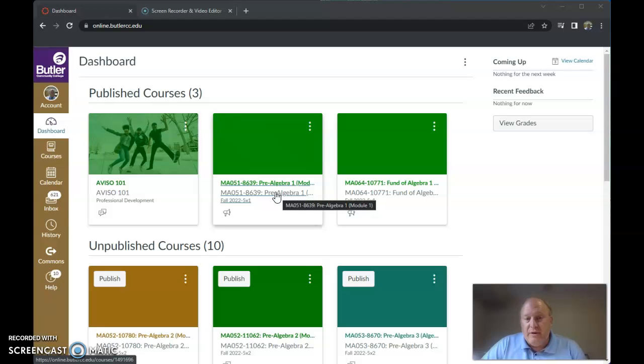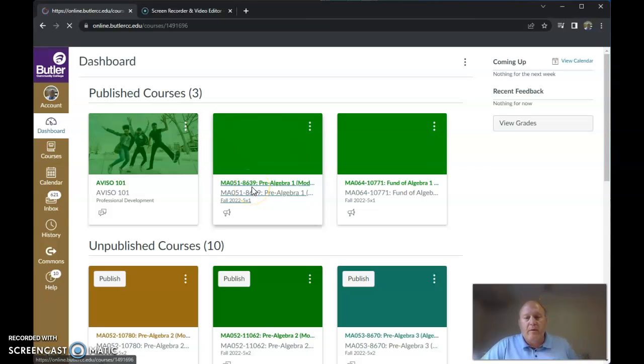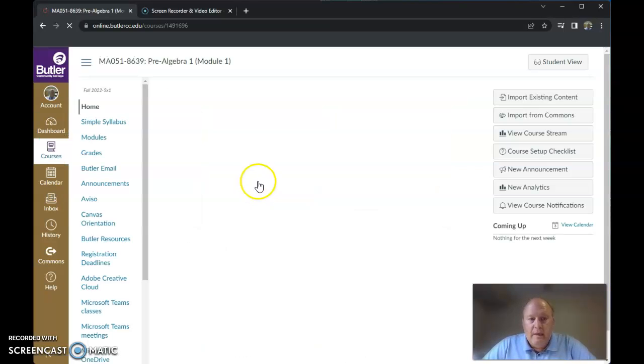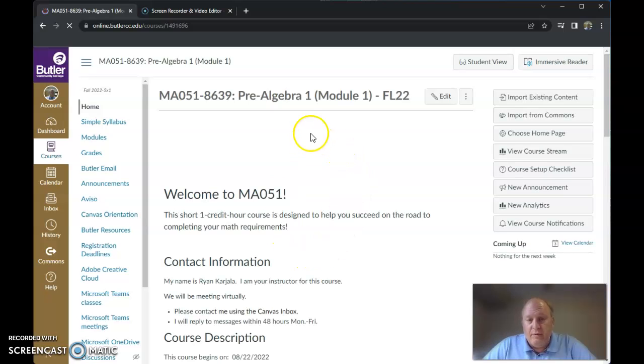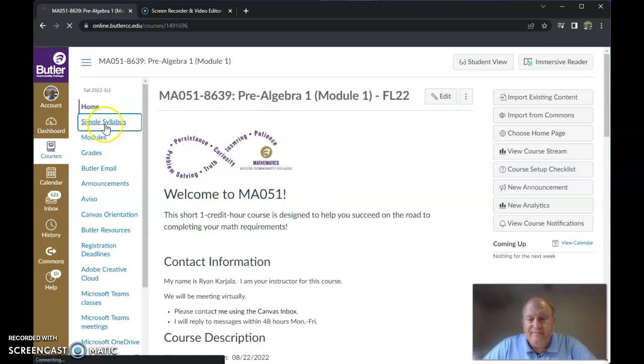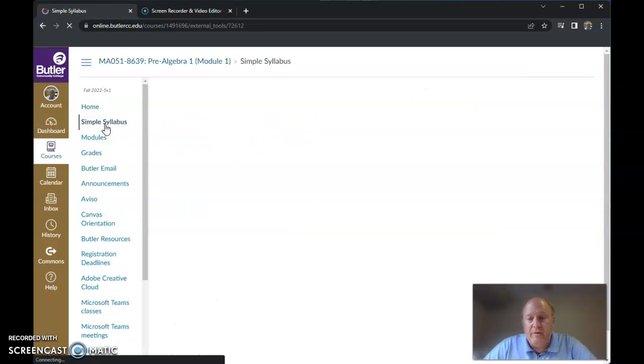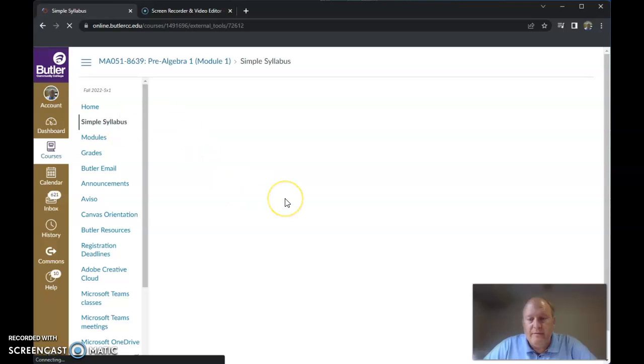So let's get started. This is Canvas. Everything you need to do starts in Canvas. So let's click on the course. And then this is where you're going to do the majority of your work, or at least you'll access your work. A couple of things I want to go over on this: first, the syllabus. You'll need to make sure you click on that and read your syllabus.